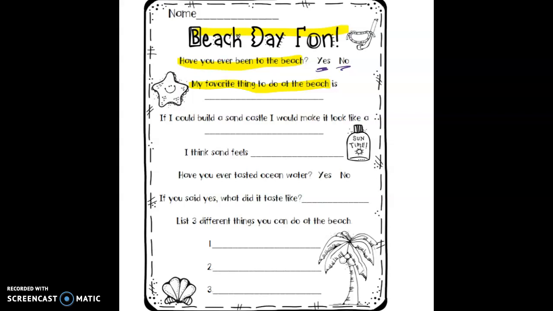Okay, the next question says, if I could build a sandcastle, I would make it look like a blank. So you make it look like a castle, maybe a house, maybe a dog. What kind of a sandcastle would you make? Next question says, I think sand feels what? Give me an adjective that describes sand.